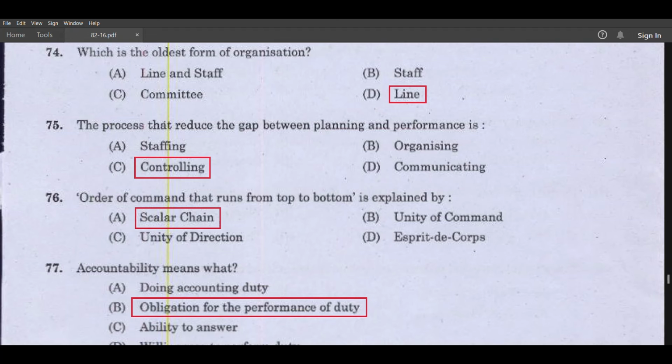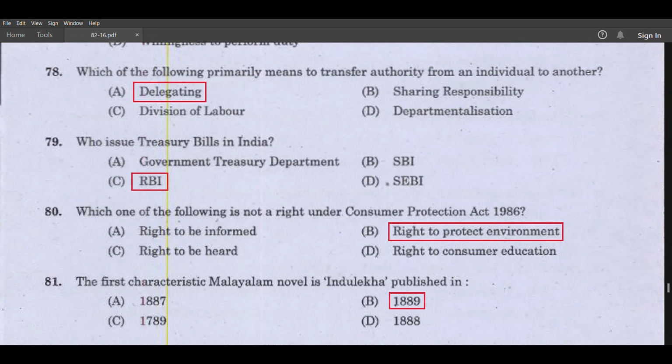Obligation for the performance of duty. Which of the following primarily means to transfer authority from an individual to another? Delegating. Who issues treasury bills in India? RBI.